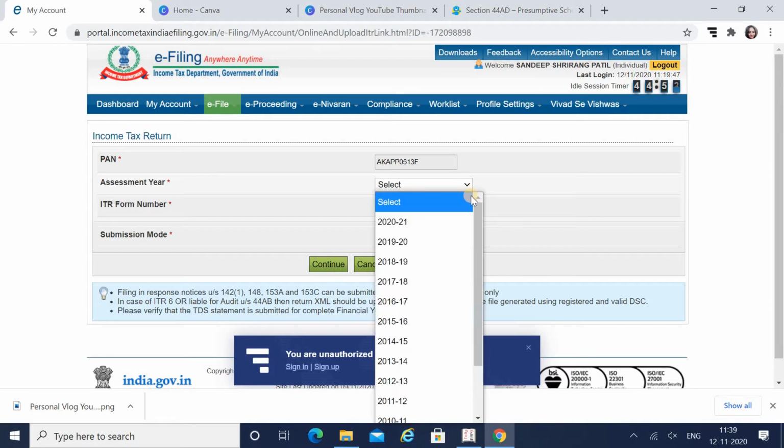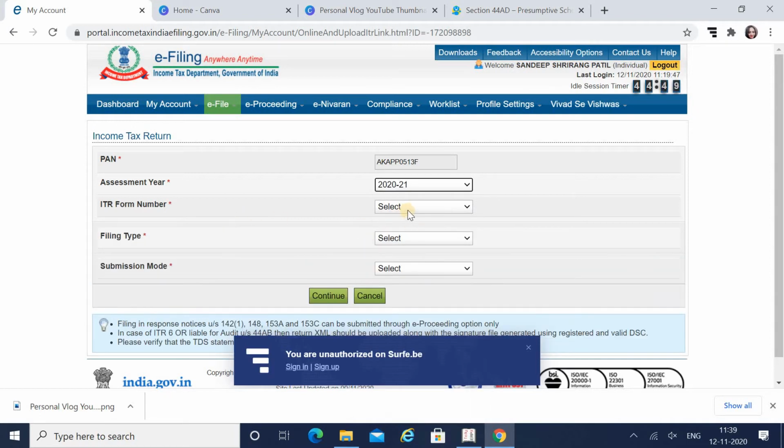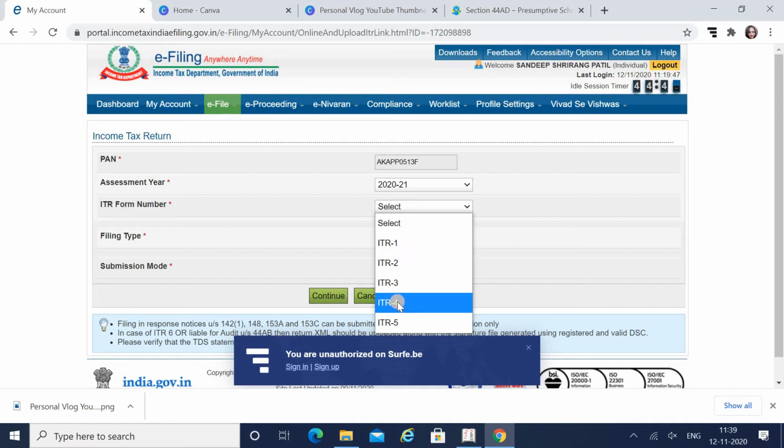So I'm filing for financial year 19-20. It means my assessment year will be 2021. Okay, ITR form number. Now we have seen that ITR 4 is what I have to file for the presumptive scheme, that is if I am filing my records under section 44AD.